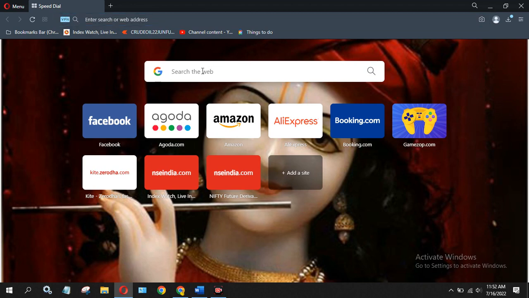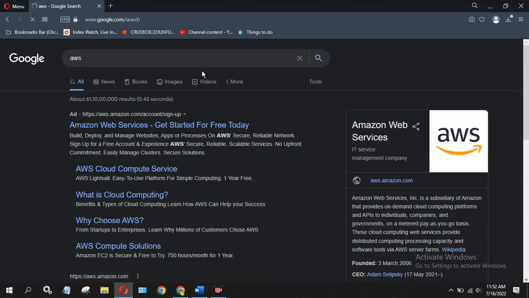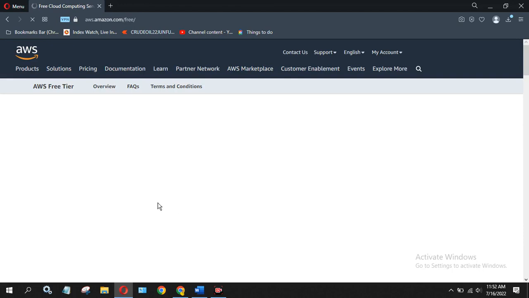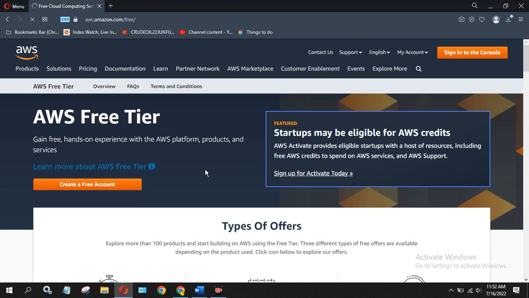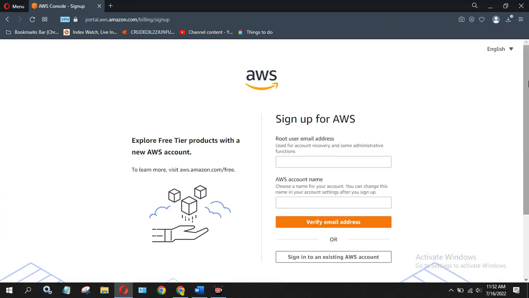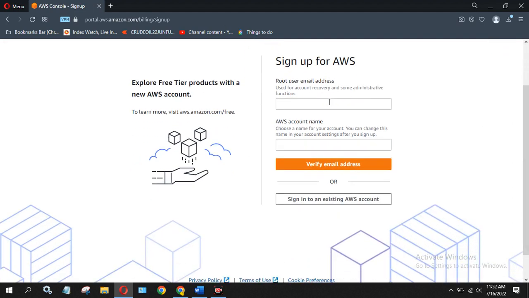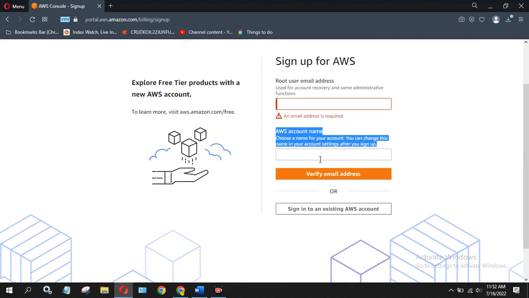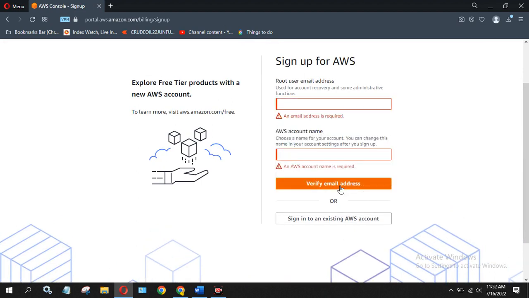Okay, so search AWS in Google. This is the first URL. You can also click it, otherwise this is showing an ad, right? It means it will include the ad as well. So you can open the website just below it as well. No issues, just click here, click on create free account. You will get this type of page, where you put your Gmail ID and your name, and click on verify account.